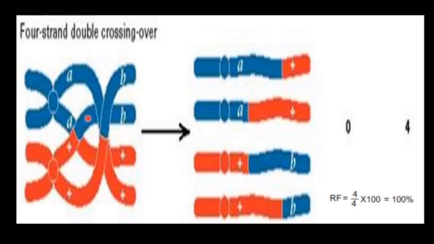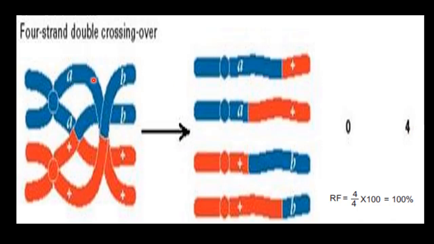The second strand A and B becomes A and plus. Third strand plus becomes plus and B. Fourth strand plus becomes plus and B. So here you see, all alleles are changed. So here all the 4 are recombinants.